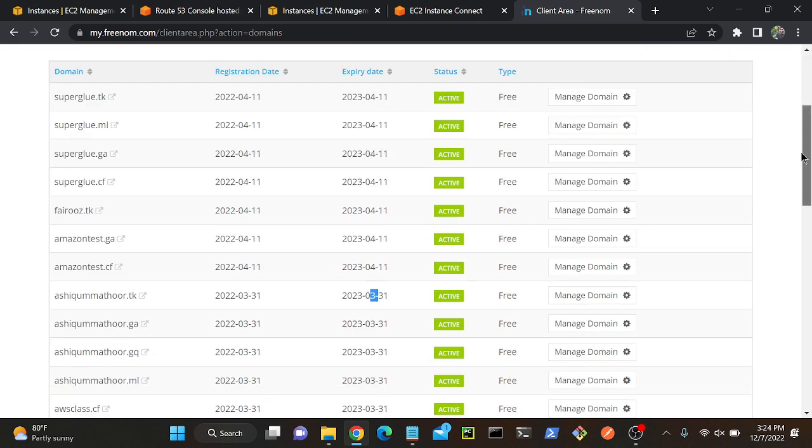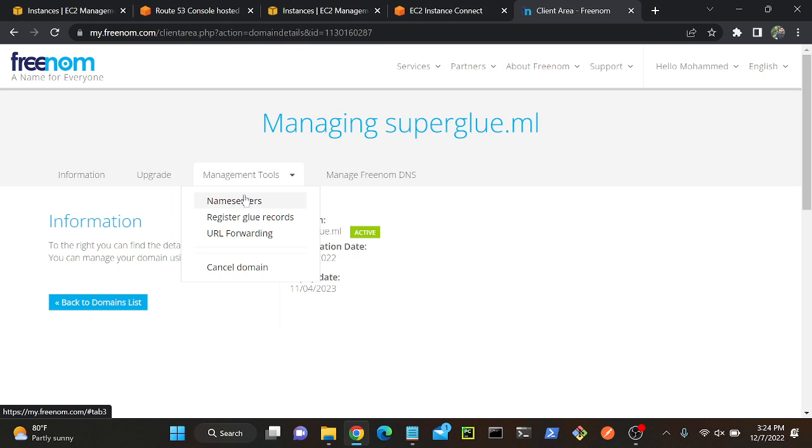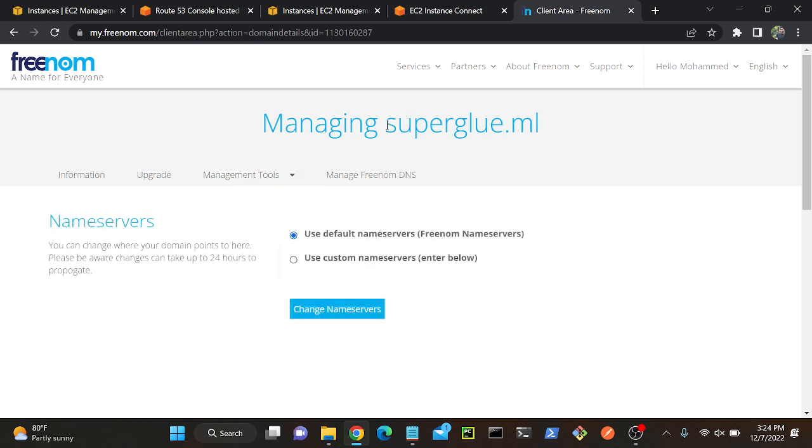Okay. So I will select superglue.ml. Let me check this. Okay, this is available. When you search superglue.ml, you will be able to find my application. So first I need to create a virtual machine. Then I will host an application on that virtual machine.